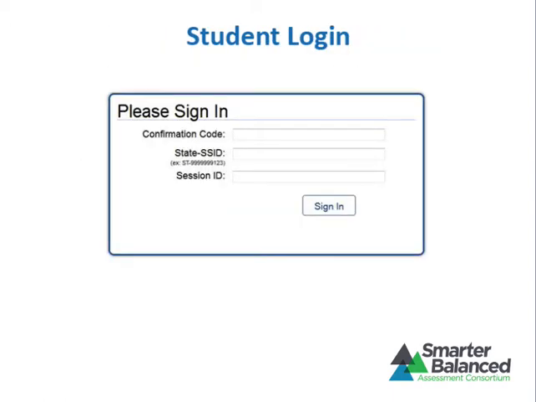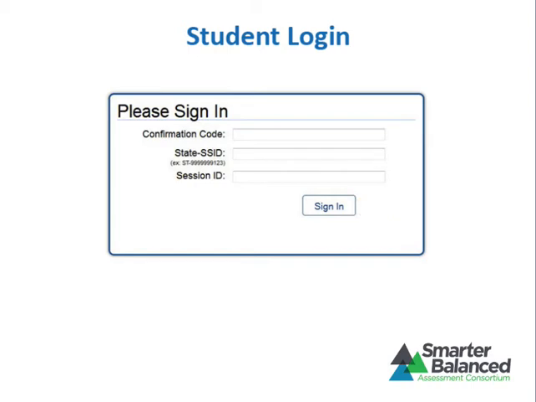To log into the online testing system, students must enter 3 pieces of identifying information: their confirmation code, their 2-letter state abbreviation followed by a hyphen and their state-assigned student identifier, and the current session ID. When entries are complete, students will click the Sign In button to log into the test.